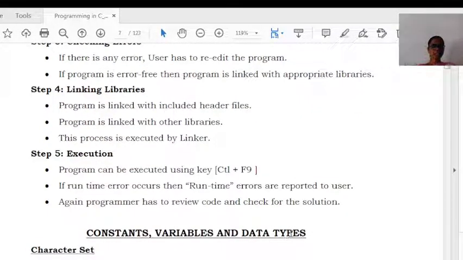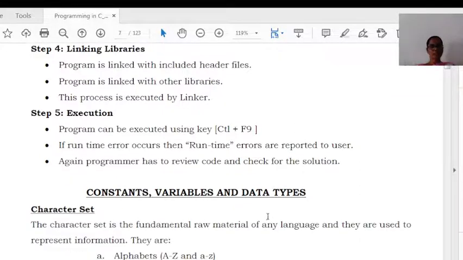The next topic is constants, variables and data types. First we are going to discuss the character set. Character set is the fundamental raw material of any language, whether it may be C, C++, Java, whatever it may be. It is used to represent information, and that information can be categorized into four things.